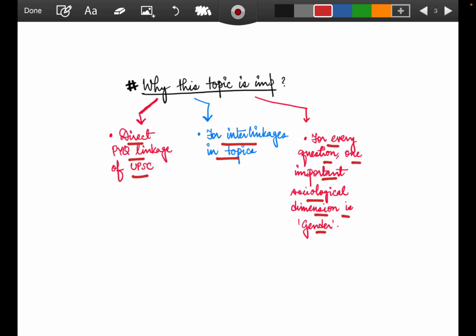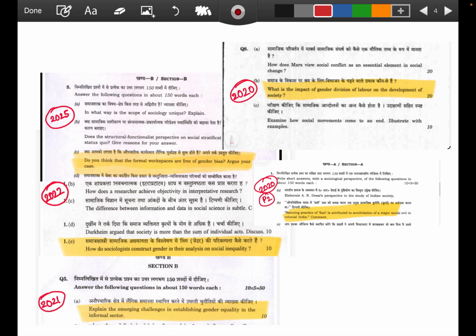So earlier, the way we channelized this series, we discussed the sociological perspectives, then modernity, then urbanization, then the middle class, and now we are coming to gender. So nothing is to be studied again in silos. We have to interlink every topic and understand the dimensions for writing good answers, right? Our main perspective is to show the examiner that we have a holistic understanding of sociological topics. So for that, let's first see how the PYQs have been interlinked and asked in